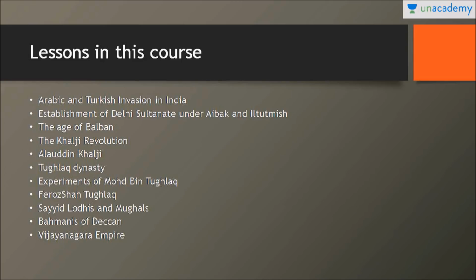Next, we'll be speaking about how the Delhi Sultanate has been established. We'll speak about the rulers like Qutubuddin Aibak, Iltutmish, Balban, Alauddin Khalji. We'll talk about the Tughlaqs: Ghiyazuddin Tughlaq, Mohammed Bin Tughlaq, Firoz Shah Tughlaq. We'll be speaking about the Sayyids, Lodis, and finally we'll be coming to Mughals. And that's where we'll draw a line.